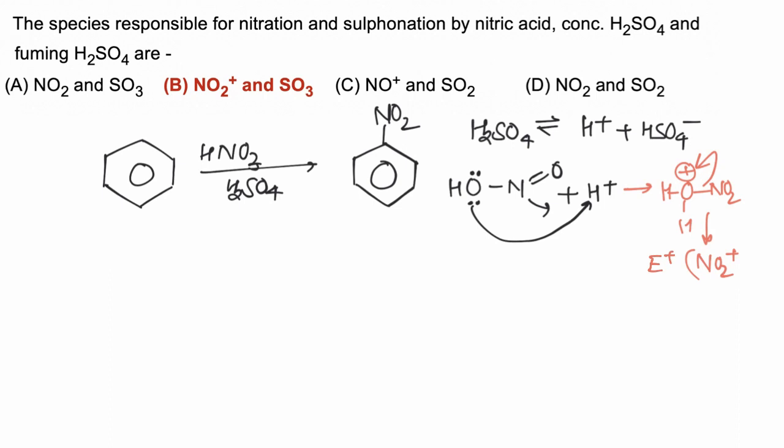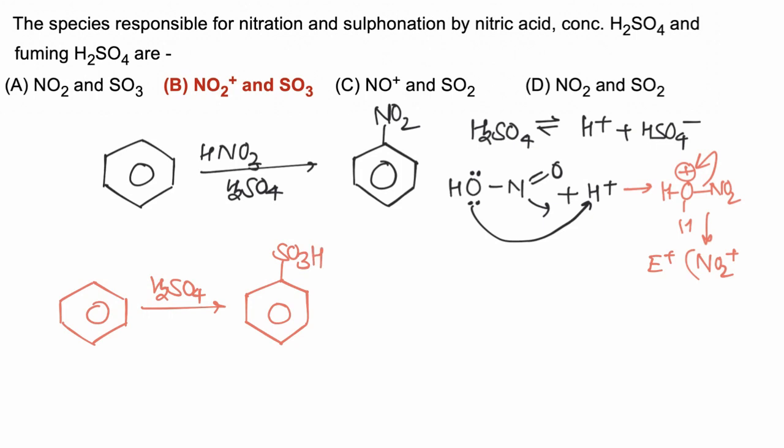Now when H2SO4 is taken, benzene on reacting with H2SO4 gives benzene sulfonic acid, and in this reaction SO3 acts as the electrophile. H2SO4 is a strong acid; it will dissociate to H positive and HSO4 negative.